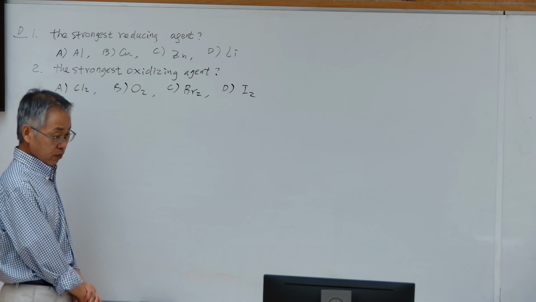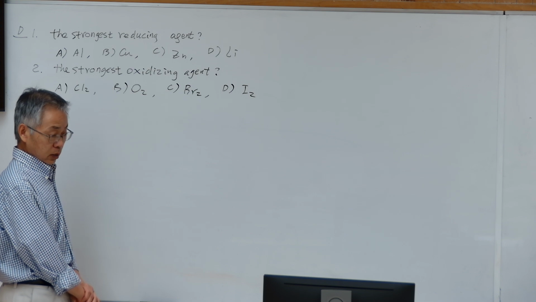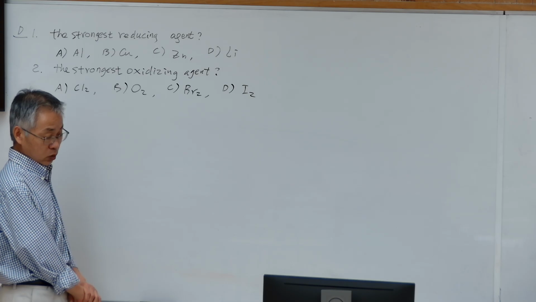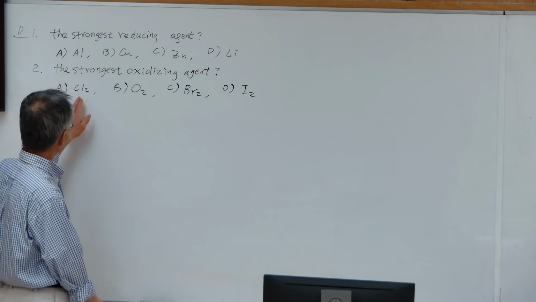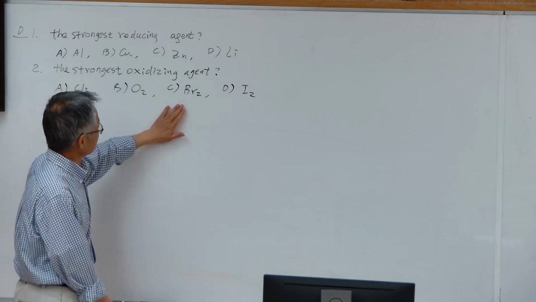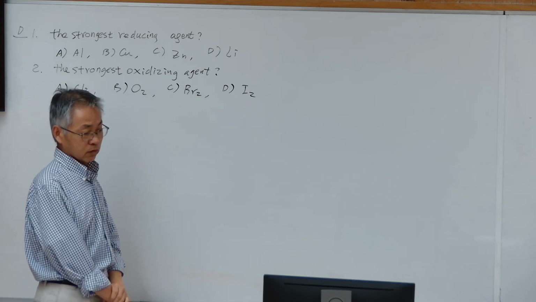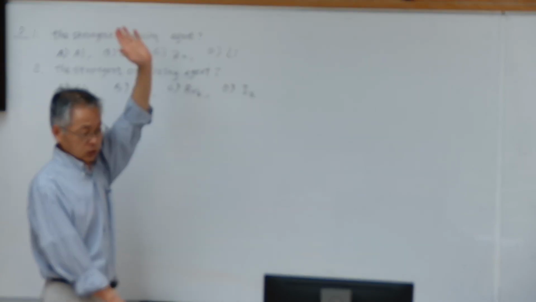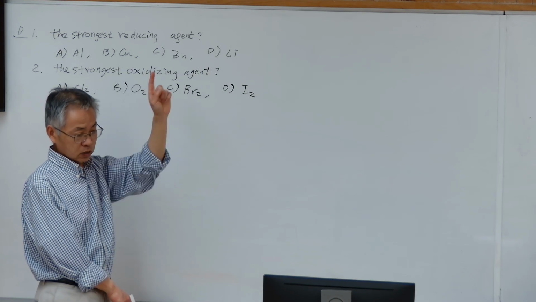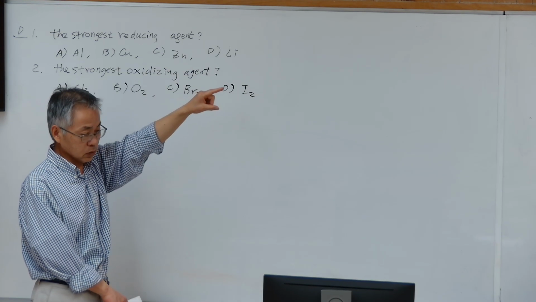So group 7A elements are the strongest oxidizing agents because they have the strongest tendency to gain electrons. But we have three from group 7A: chlorine, bromine, iodine. The strongest oxidizing agent is fluorine, the first one, then moving down becomes weaker and weaker.